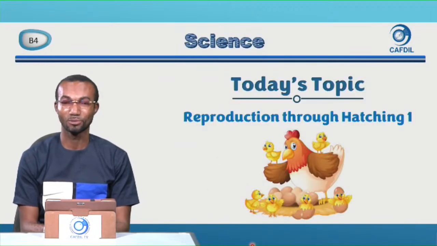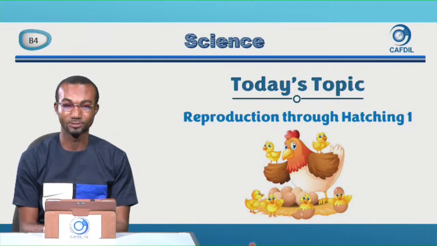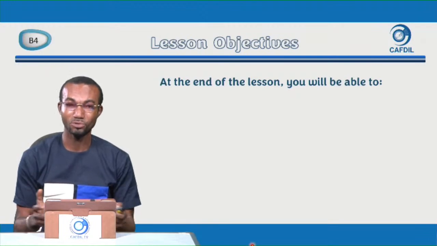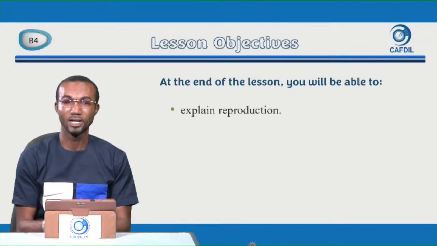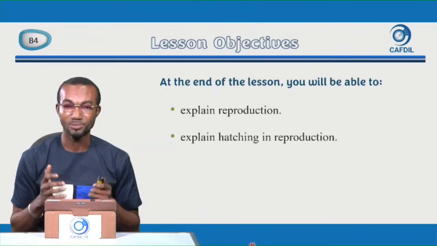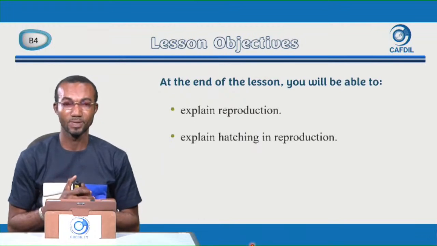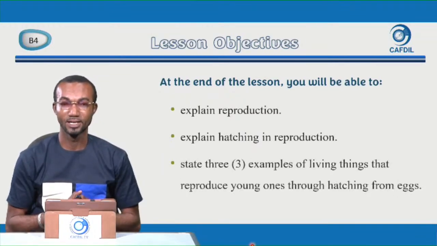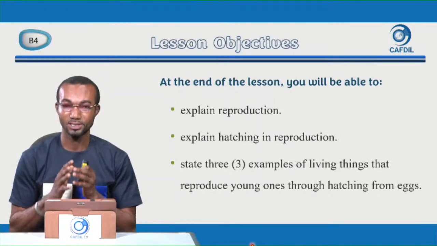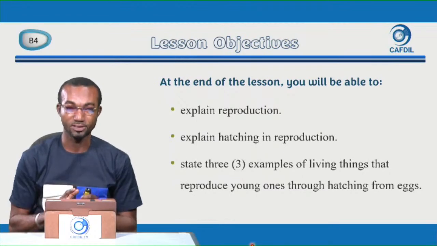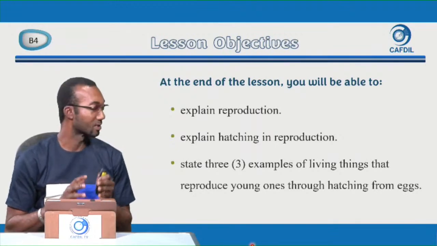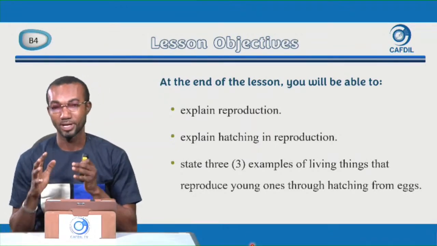Now let's move to today's topic on reproduction through hatching. As you always do, at the end of the lesson, you'll be able to explain what reproduction is, explain hatching in reproduction, and then state 3 examples of living things that reproduce young ones through hatching from eggs.